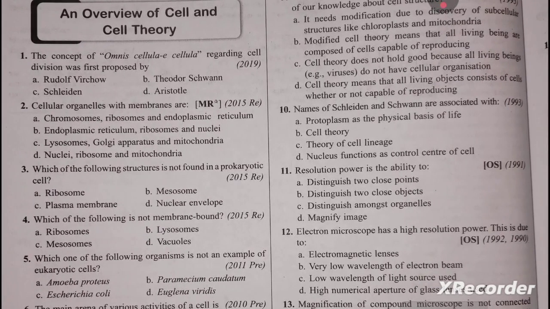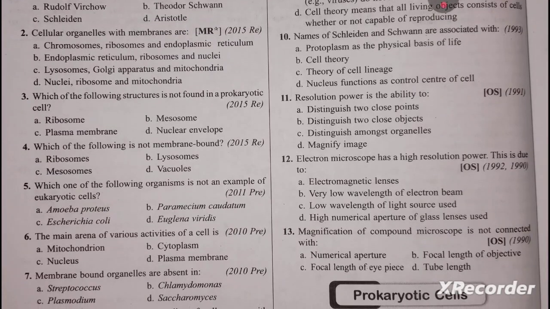Then question number 5, which one of the following organisms is not an example of a eukaryotic cell? Amoeba, Paramecium, Escherichia coli, Euglena. So Escherichia coli is the right answer. It is not an example of a eukaryotic cell. Then come to question number 6. The main area of various activities of a cell is...